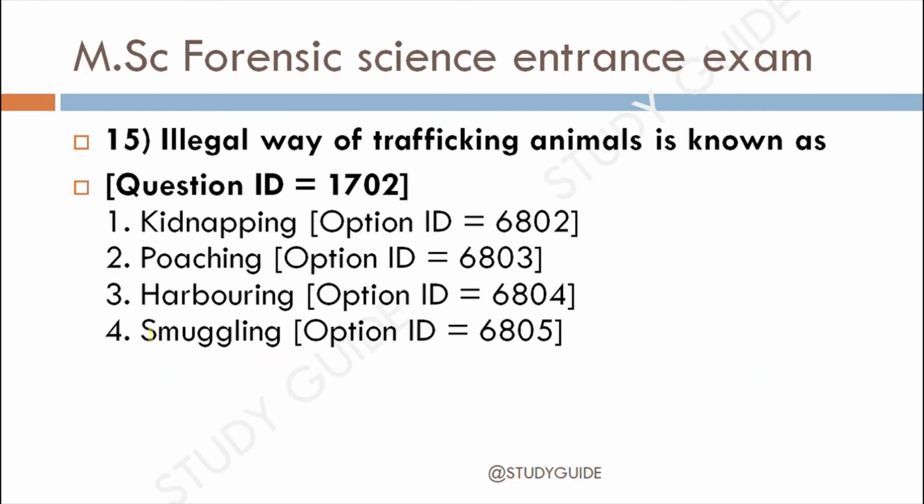Next question, question 15. The illegal way of trafficking animals is known as 1. Kidnapping, 2. Poaching, 3. Harboring, 4. Smuggling. The correct answer for this is option 2, that is poaching, and the person who does it is called the poacher.